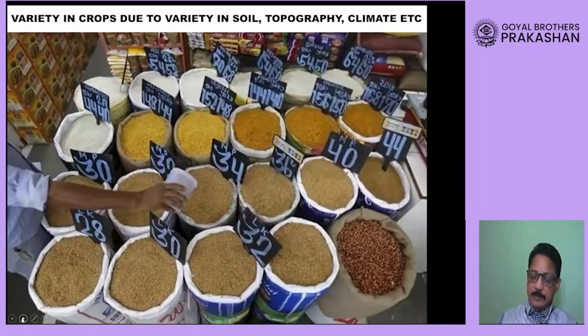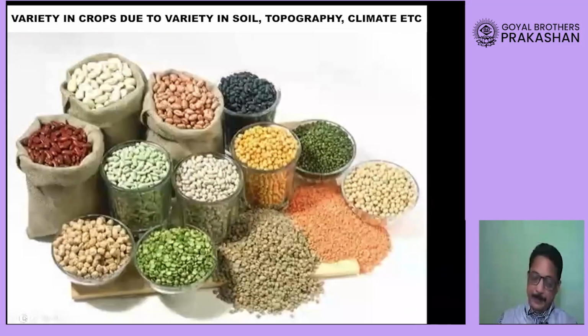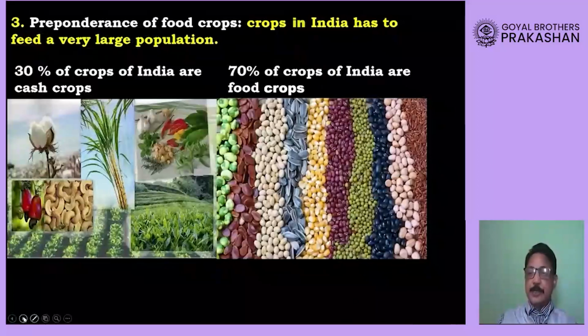Just look at the variety of food grains also. A huge variety in food grains. Also we find that in our country there are a variety of oil seeds. Many types of oil seeds are found, and many types of pulses are found, thanks to the variety in soil, variety in topographical conditions, and variety in climatic conditions also.